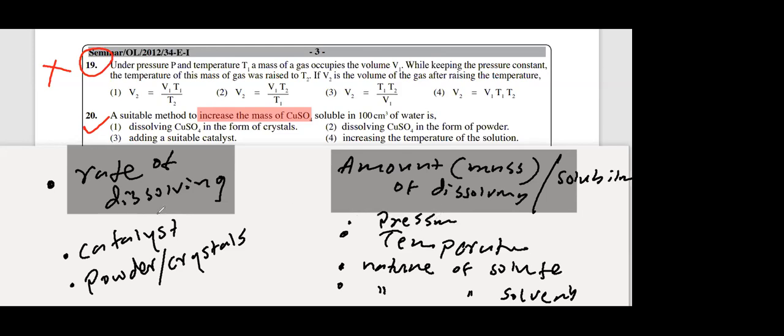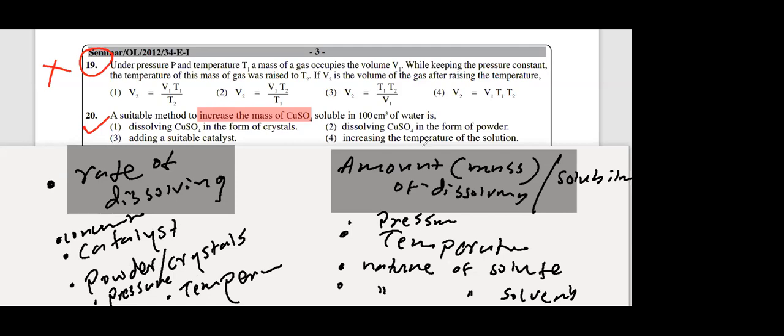This side you can write catalyst and concentration of the reactants, catalyst, powder, the physical nature of the reactants, and the pressure also will affect here. If gases are involved, the pressure also will affect. Concentration, catalyst, and the temperature also will affect. Temperature will affect both sides. This is how they will make the questions hard in the exam. It's like a soup. Rate of reaction you have done in grade 10 chemistry, the solubility in grade 11 chemistry. In the exam they can mix this.